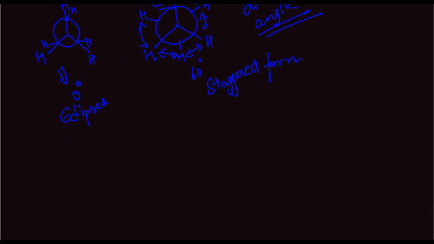So basically 0 degree, 120 degree, 240 degree and 360 degree are all the same, and in this case 60 degree, 180 degree and 300 degree are all the same. It's quite an easy thing to understand. Now, all intermediate conformations are known as skew forms. That is, they exist and there are infinite number of them.